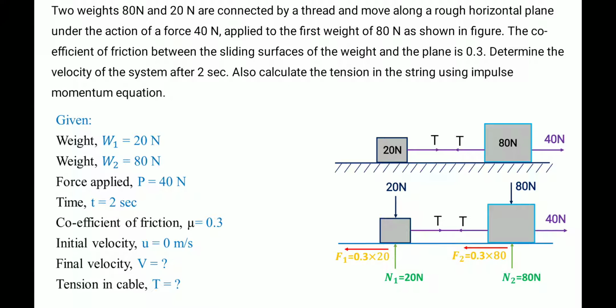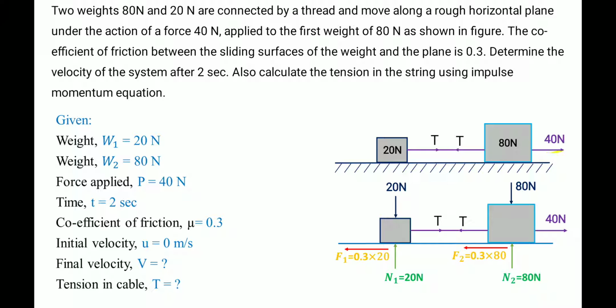Let us solve one problem with the help of the impulse momentum equation. Let us read the problem. Two weights, 80 Newton and 20 Newton, are connected by a thread and move along a rough horizontal plane under the action of a force of 40 Newton applied to the first weight of 80 Newton, as shown in the figure. The diagram shows a 20 Newton block and an 80 Newton block connected by a thread, with a horizontal force of 40 acting.